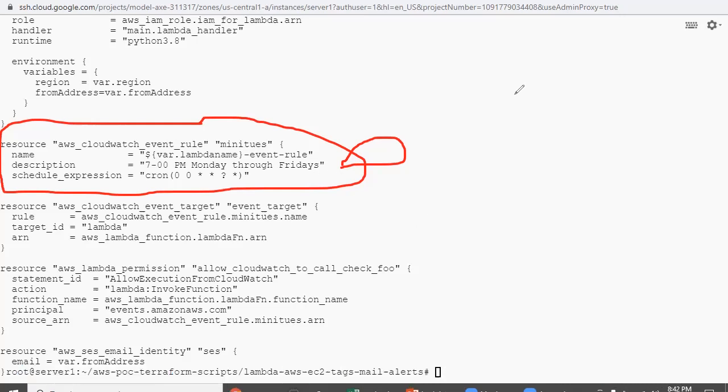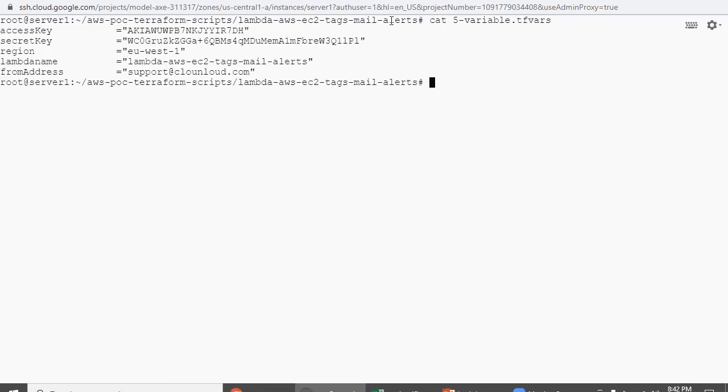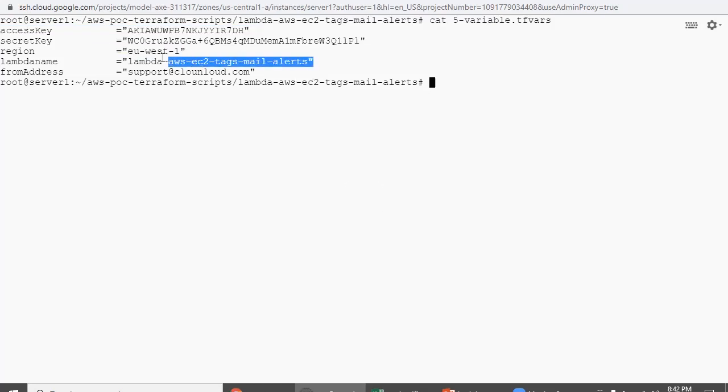Come down, and there is another file which you need to edit. In this file you need to hard code your AWS credentials, which region, what name you want, and from which mail ID you are going to send all these alerts. Support at cloudandloud.com.